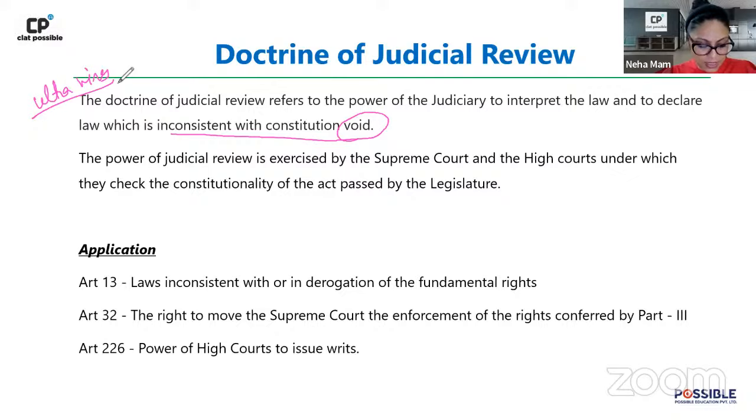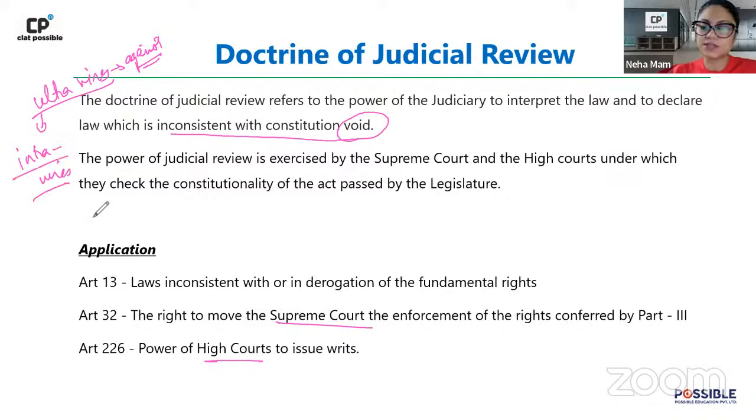Now, somebody had posted a question on this, regarding ultra vires and intra vires. Okay, so ultra vires is when you are going against the constitution. So constitution ke against agar koi bhi provision ja raha hai, then who has the right to do it? It is either the Supreme Court or the High Court which have the power to declare it void, right? That's pretty simple. Ultra vires ka opposite hota hai intra vires.